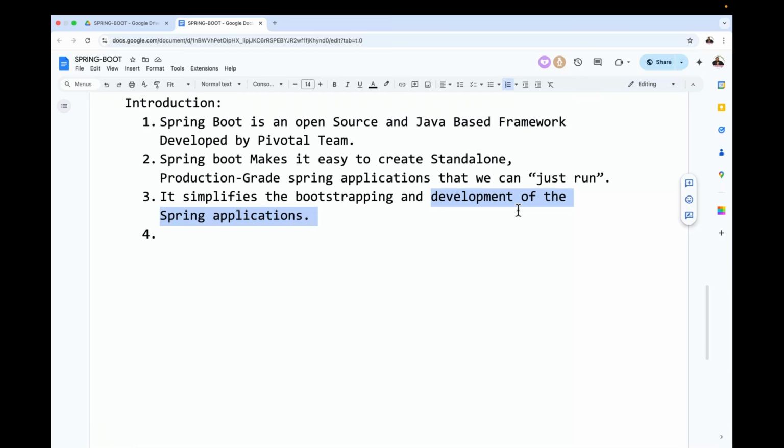Now tell me, which framework is very good nowadays? Come on, everybody. We are in a Spring Boot class, that's why you are answering Spring Boot. But forget about Spring Boot, I am not talking about it yet. Which framework is very good at present? React JS? Sir, we are in Java, so why are we thinking about React JS now?